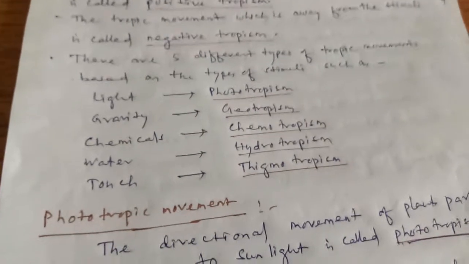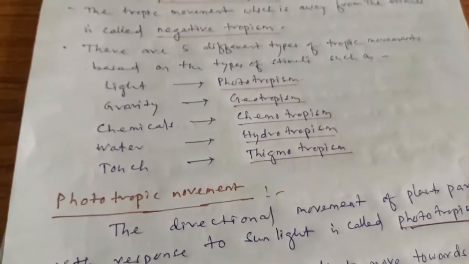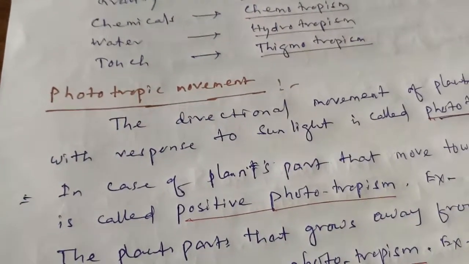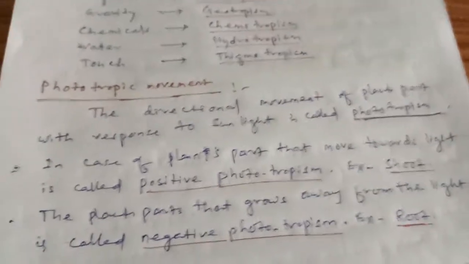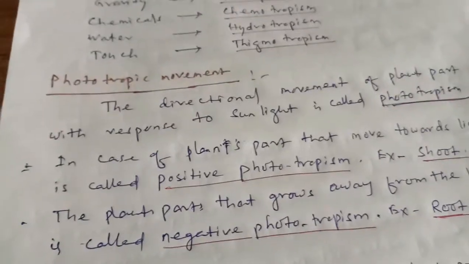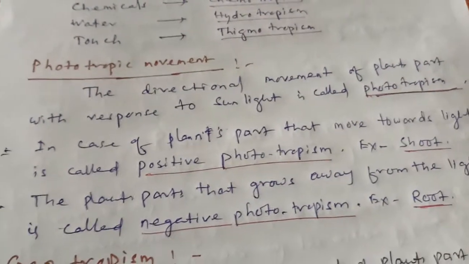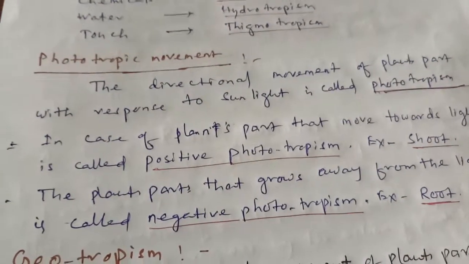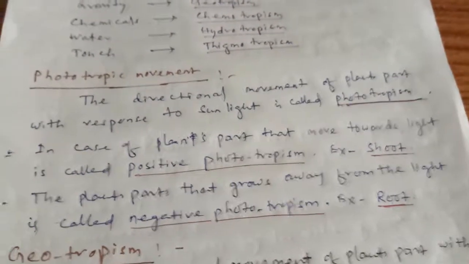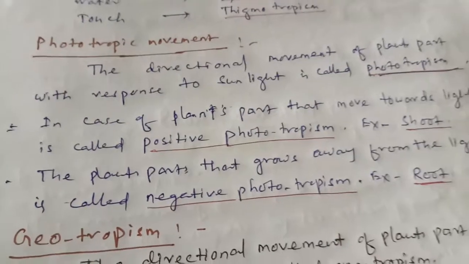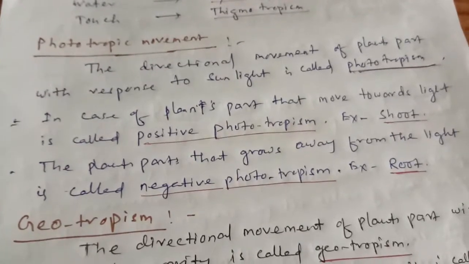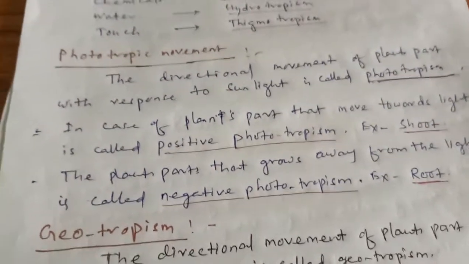Now let us one by one understand what are these various types of tropism. First one is phototropic movement or phototropism. The directional movement of plant's part in response to sunlight is called phototropism. A plant's part that moves towards light shows positive phototropism. Example, the shoot of the plant shows positive phototropism. And the plant's part that grows away from the sunlight shows negative phototropism. Example, root. So the root of the plant shows negative phototropism.